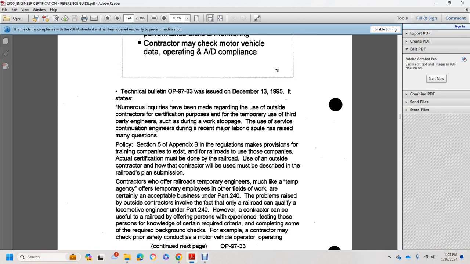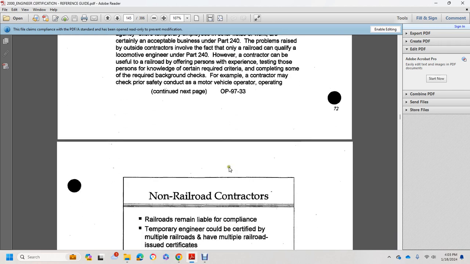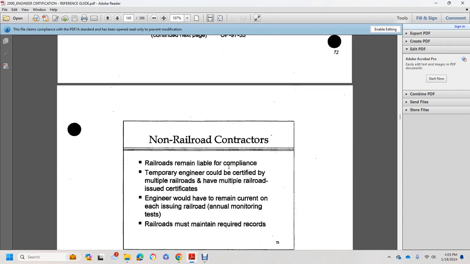However, a contractor can be used by the railroad, offering a person with experience in testing and the knowledge to meet certain required criteria, and completing some of the other required background checks. For example, the contractor may check the prior safety conduct of the motor vehicle operator. Under Op. 9733, with non-railroad contractors, railroads remain liable for compliance.